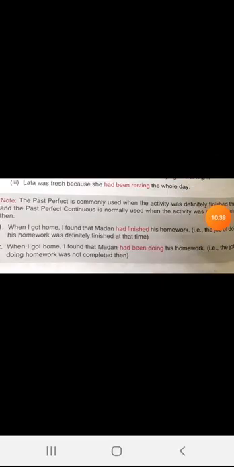The sentence structure for past perfect continuous tense is subject plus had plus been plus first form of the verb, because continuous is there, first form of the verb plus ing, plus object. Clear everyone? So I hope past perfect continuous tense is clear to you. Now let's discuss some important examples. Students, if you see these two examples, you will be able to understand the difference between past perfect and past perfect continuous tense. First is, when I got home, I found that Madan had finished his homework.